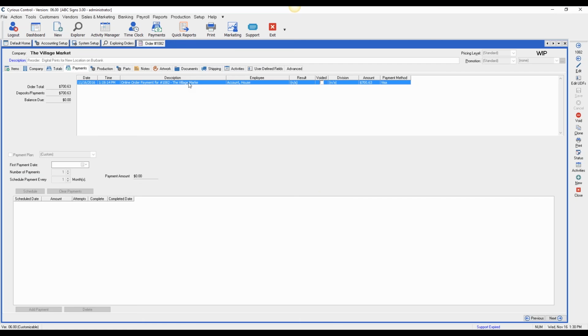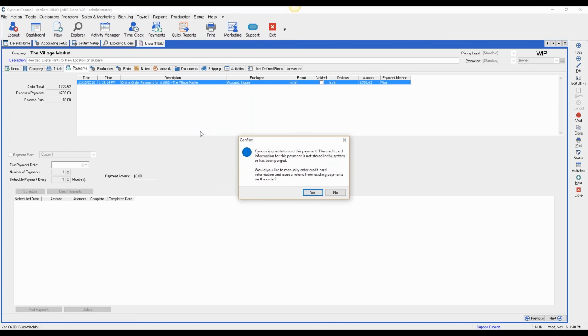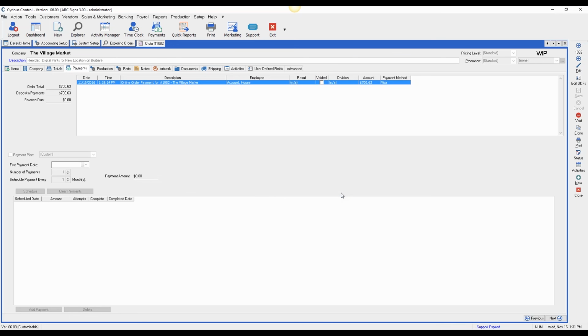So in 6.0, whenever you come here and void it, you'll just go void, and then you won't get the screen right here saying that the credit card information is not stored in the system. You'll just be able to click void, and then it's going to ask you what your reason for the void is. You'll enter that in, and then the order will be voided. Okay, does that answer your question?